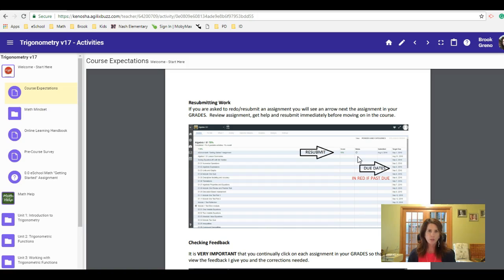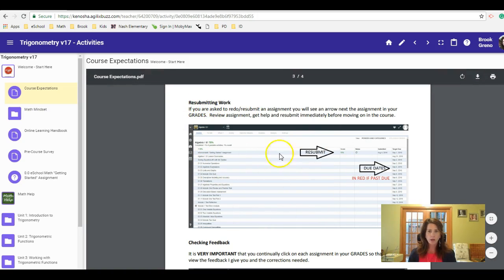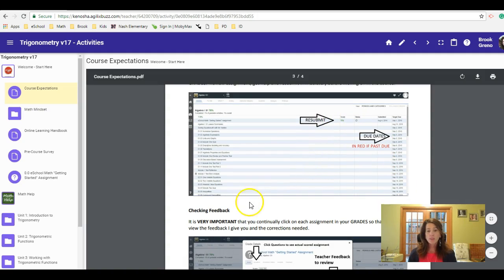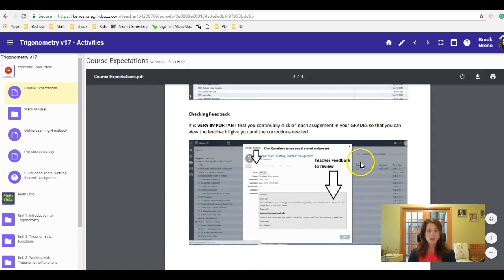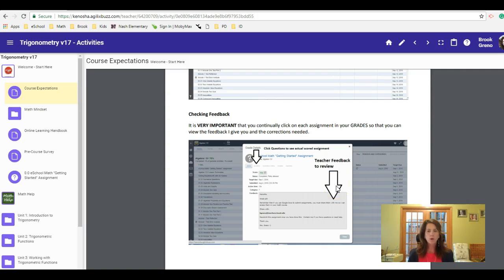So use that opportunity to make corrections on any of your assignments or on any test corrections or anything like that. And again, knowing your gradebook, understanding what's there, with the due dates listed, your scores and whatnot. Right with that is checking feedback. In your gradebook, you can click on any score and it will pull up that specific assignment. So obviously with an online course, everything is documented, organized nice and neatly, so you have access to all of it throughout the whole course.